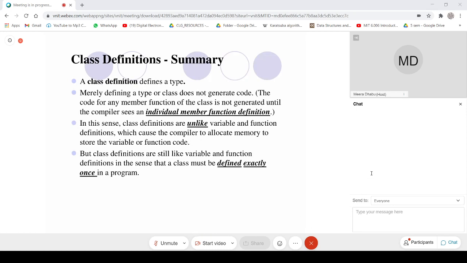So coming to the summary of what we have seen for the class, we have seen that class definition defines a type. Which type? A user defined type. Just defining the class will not generate the code for the class. Unless and until compilers see the individual member function or data member, it will not generate the code for that.